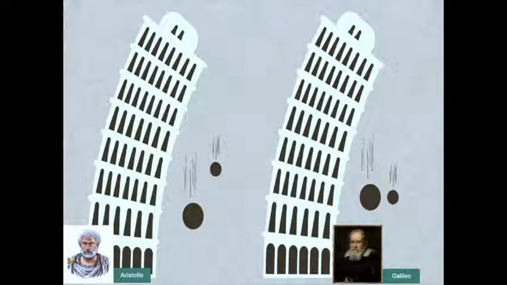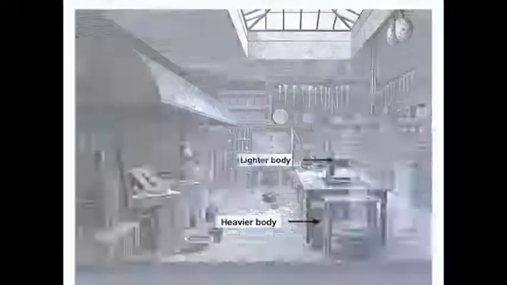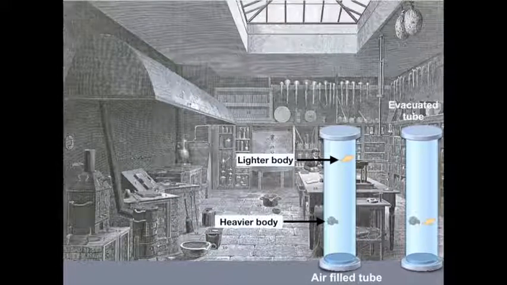Further, Galileo's idea was replaced by Newton, who said that though the bodies come down with a constant acceleration, because of the air's resistance, the lighter bodies experience more resistance due to the air compared to the heavier bodies. As a result, the heavy body comes down first, then the lighter one comes. But in the case of a free fall, both objects, irrespective of their masses, come down and reach the ground at the same rate.